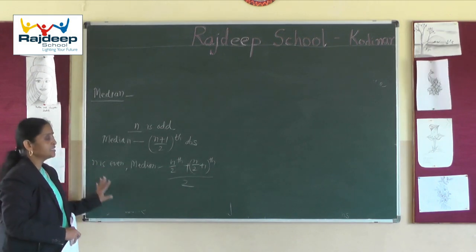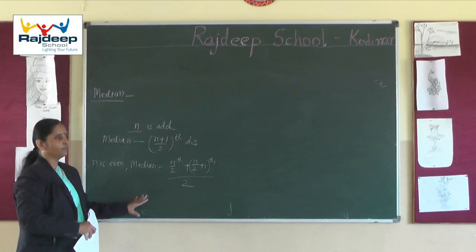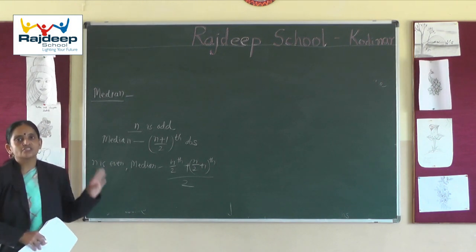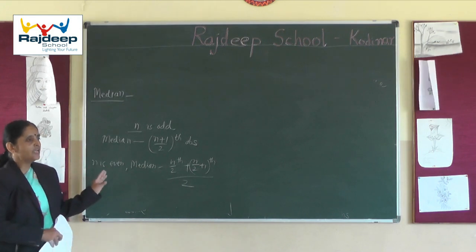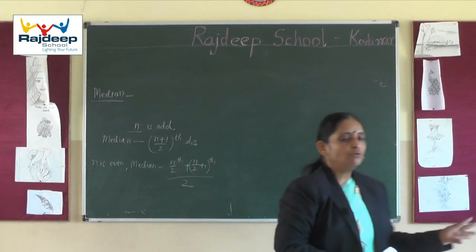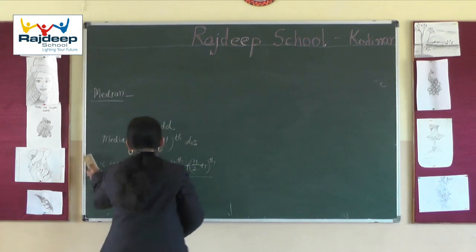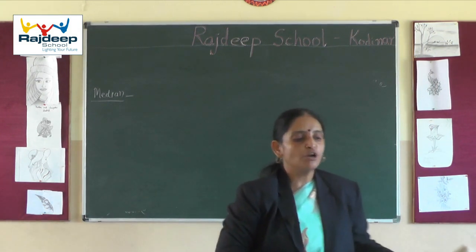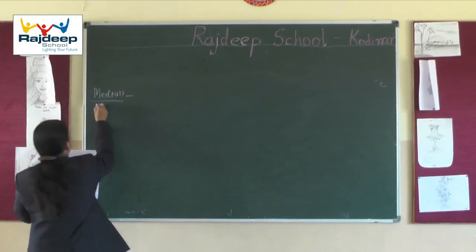But this is not helpful for calculating median in grouped data, because in grouped data observations are not located. We cannot see the observations directly; no xi is located there. So in this case we have to locate the median class. To locate the median class, that is, to select the middlemost observation, we should have the total number of observations. Now we will see for grouped data.